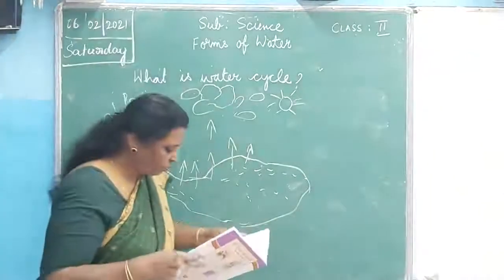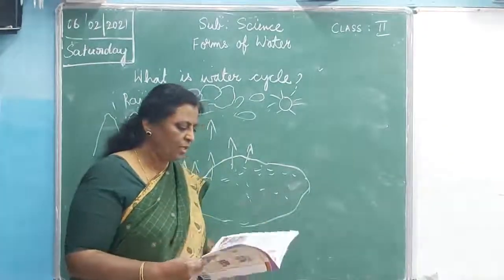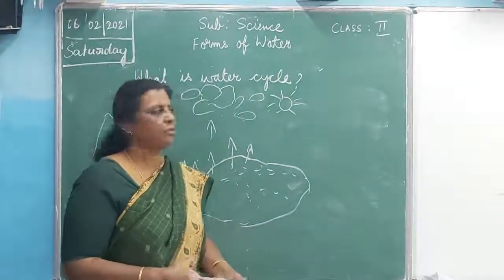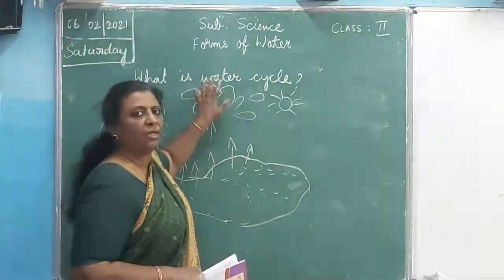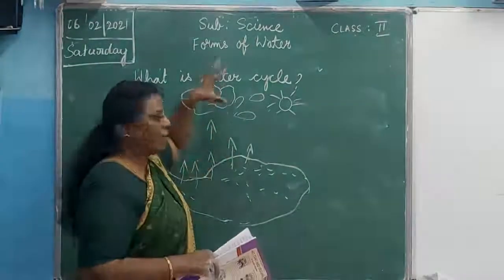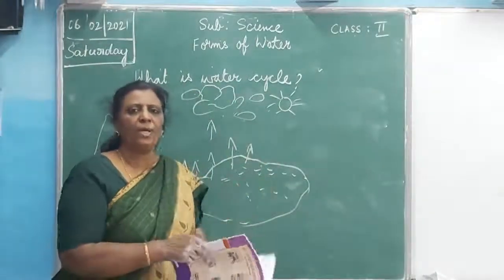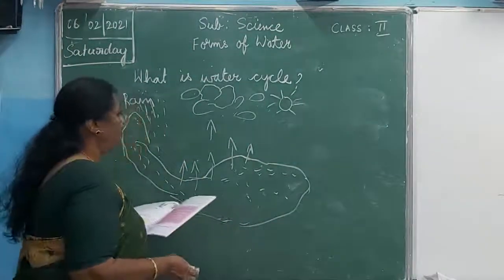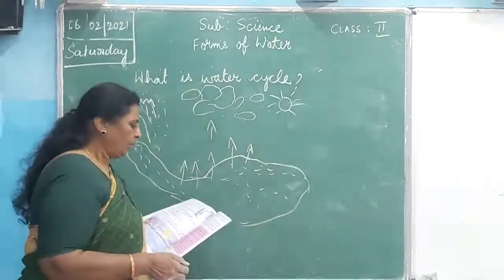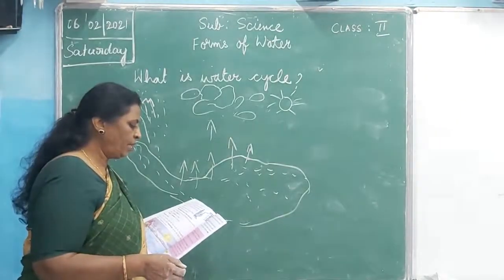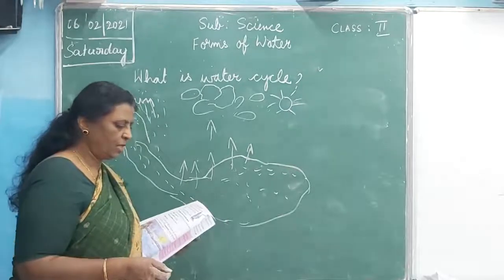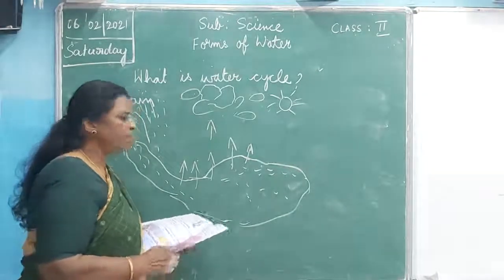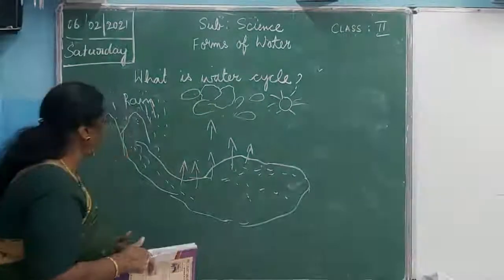Then after some time what happens? The water vapor rises up and forms clouds. When the clouds cool down, what happens? It will again come down in the form of rain. So, the water vapor changes back into water and comes down on the earth as rain. Do you understand, children? Here what is happening?